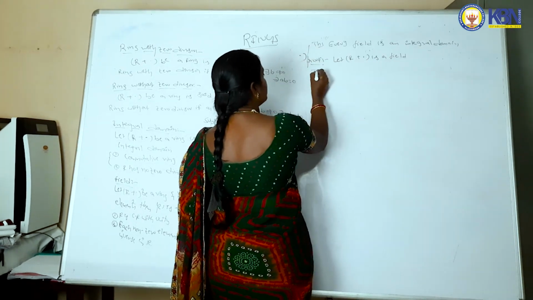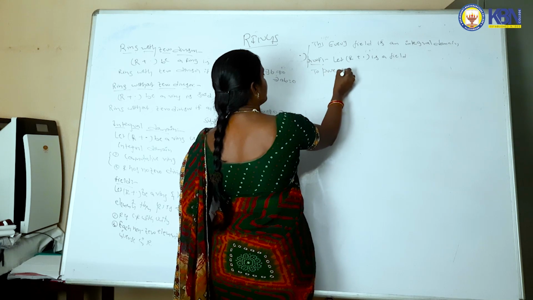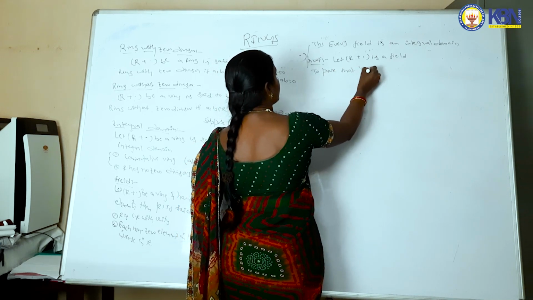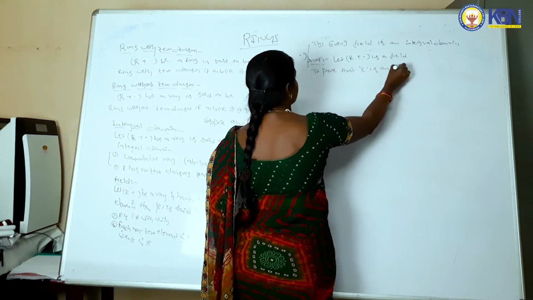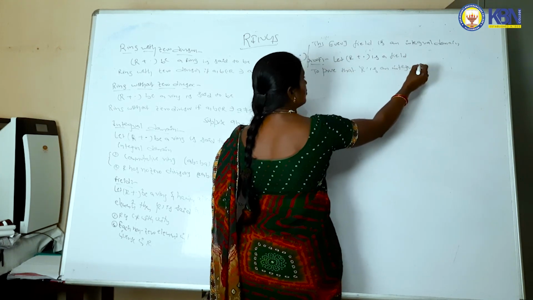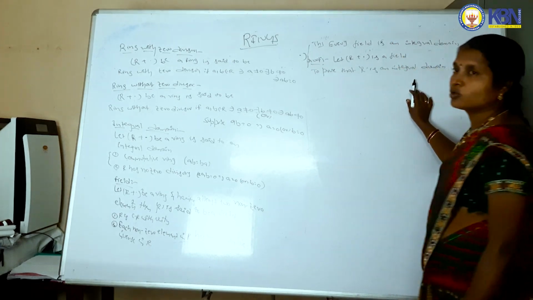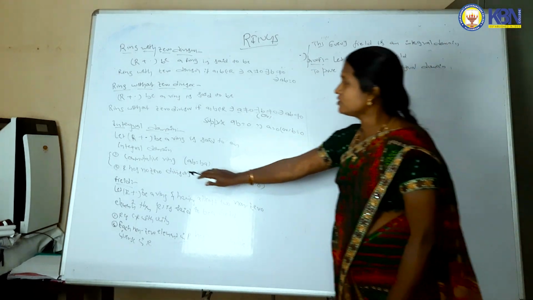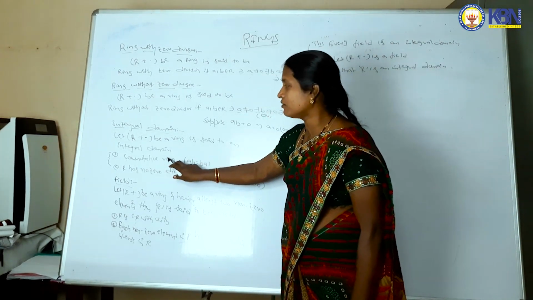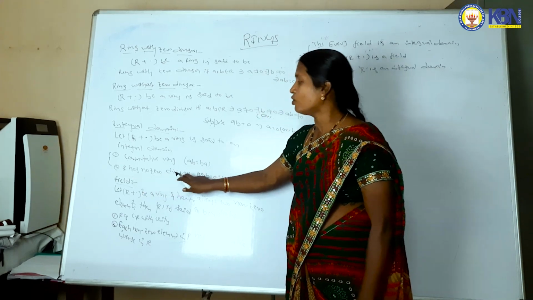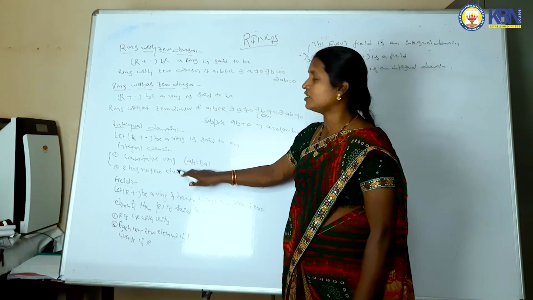To prove that, what do you have to prove? To prove that R is an integral domain. R is an integral domain means you can prove that it is a commutative ring and R has no zero divisors. You can prove these two axioms.